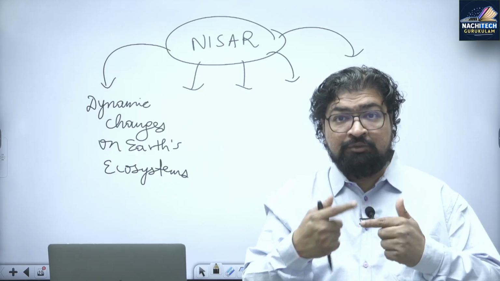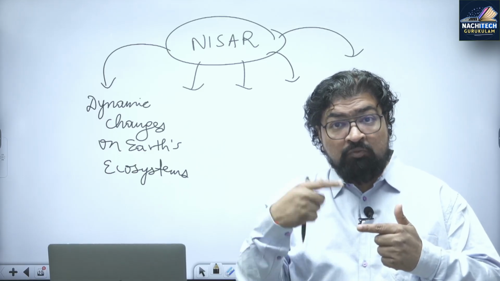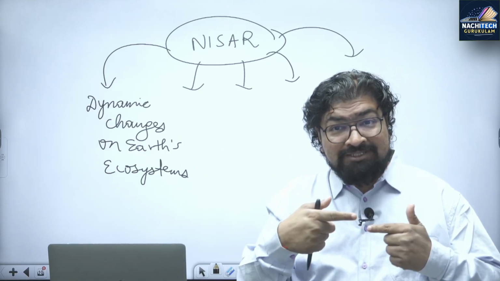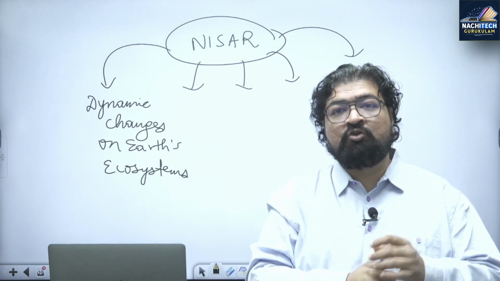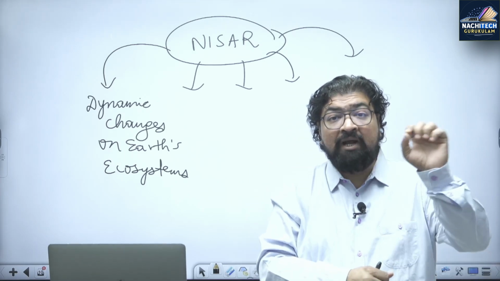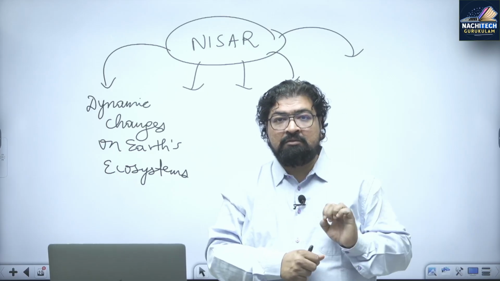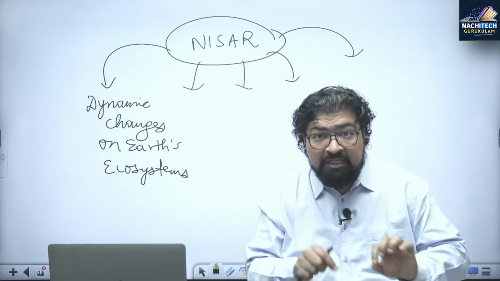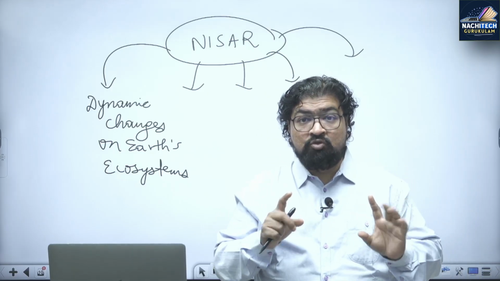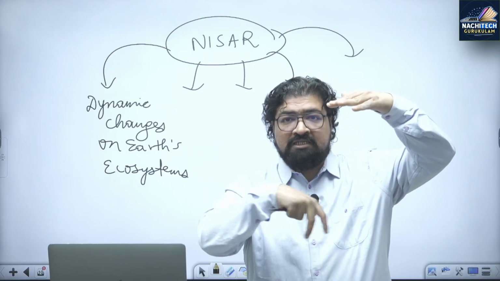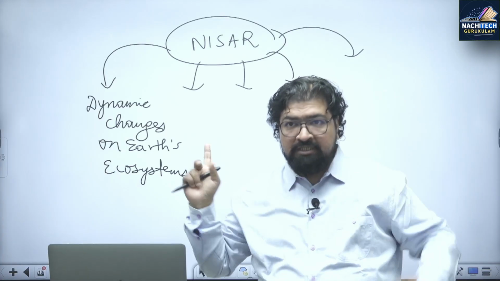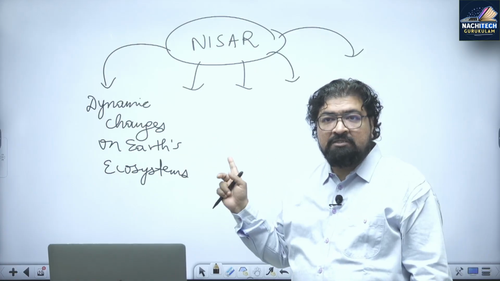Because of human activities and global warming, what changes are happening to the ecological systems? You know about forest fires and wildfires in California, Australia, even India. Those will be mapped. What does the Earth observation satellite do? Mapping and collection of data. It is going to collect the data there and map that area.